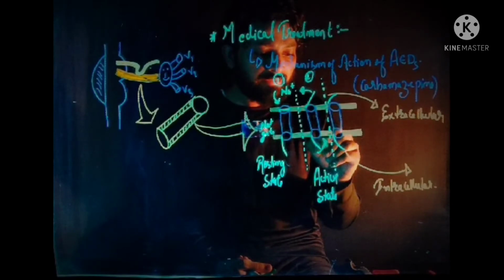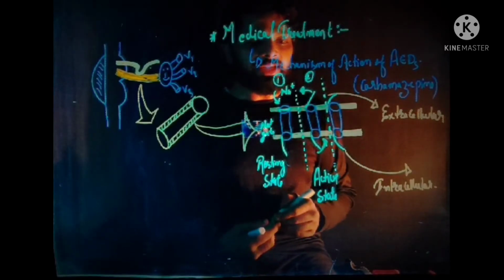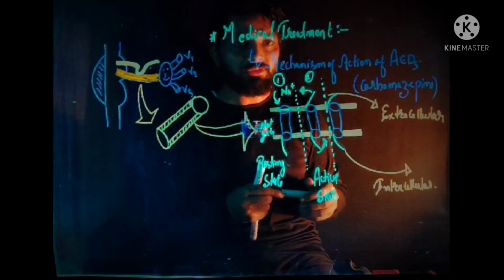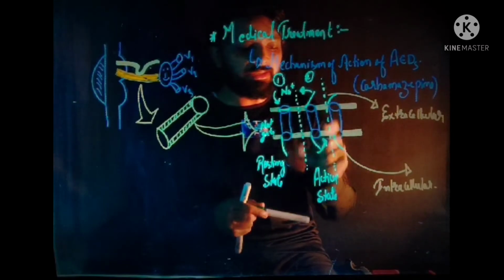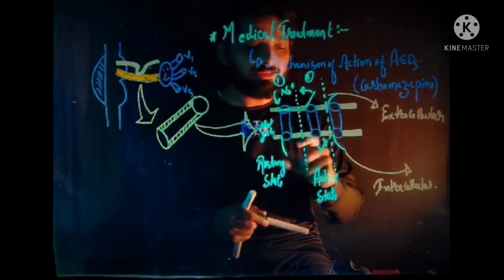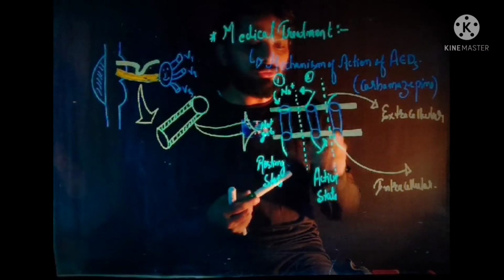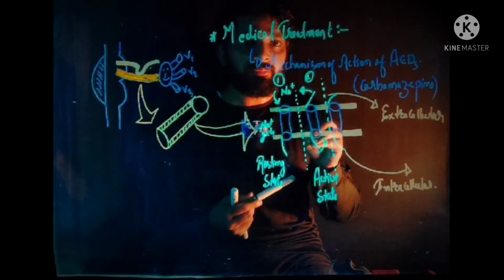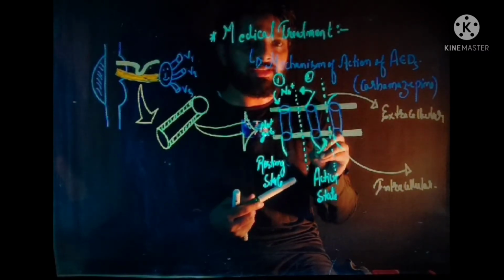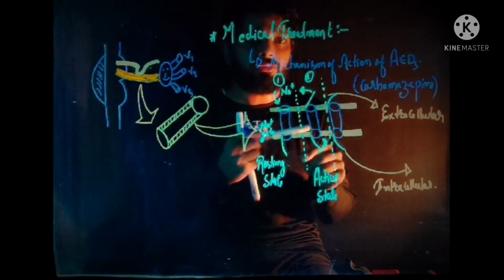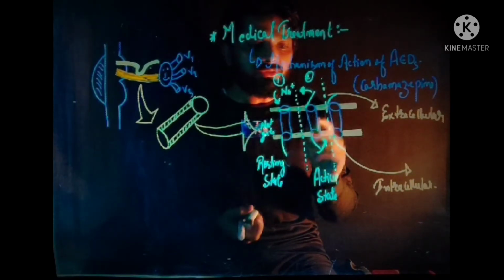So in active state, the extracellular gate of the sodium channel starts to open and the intracellular gate starts to close. Due to this phenomenon, a transient period exists in which both gates of the sodium channel are open.